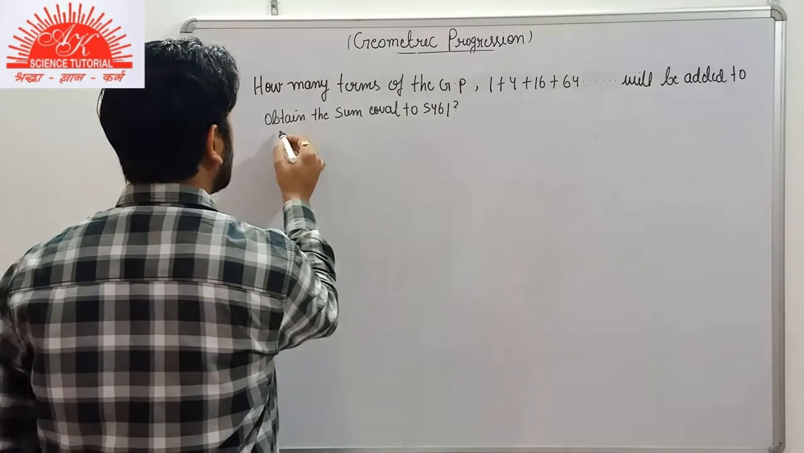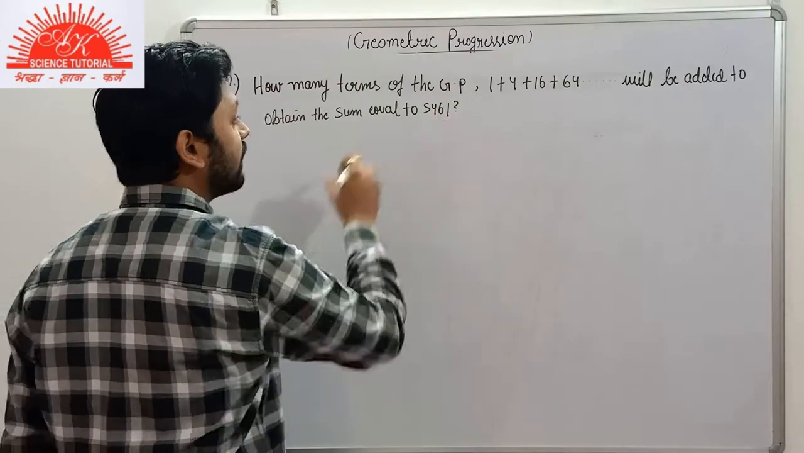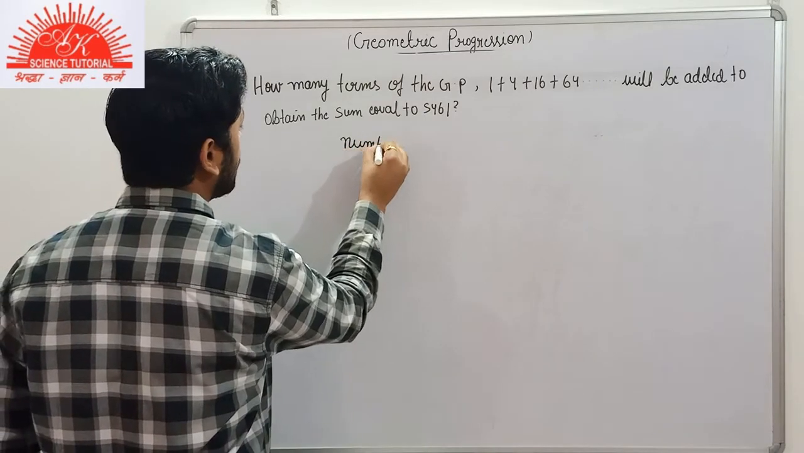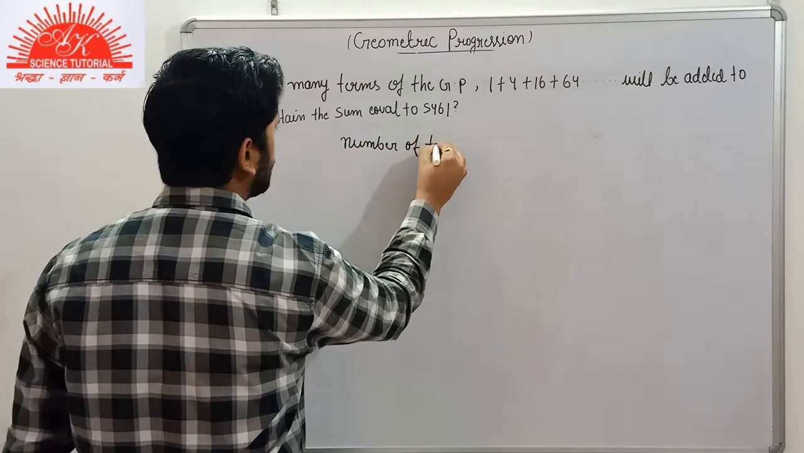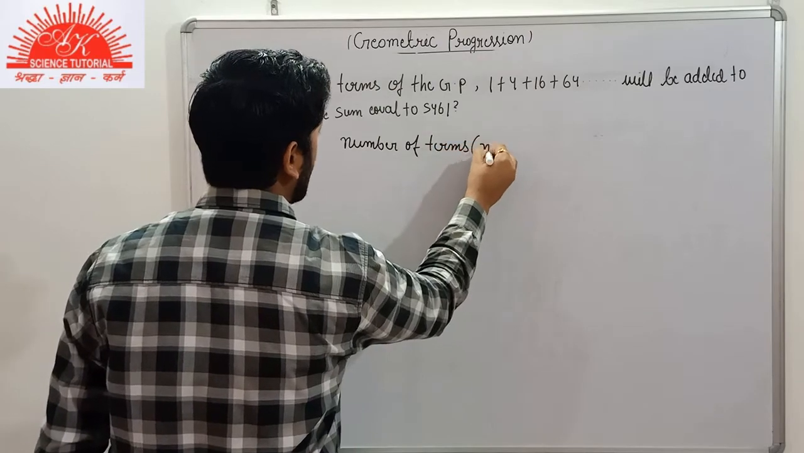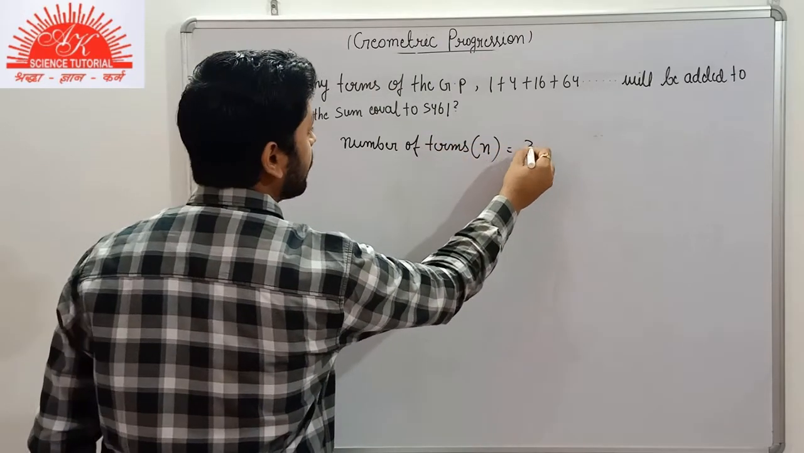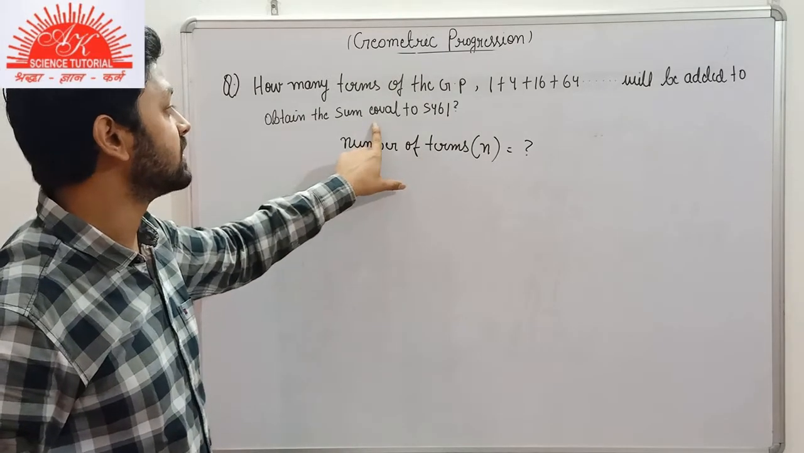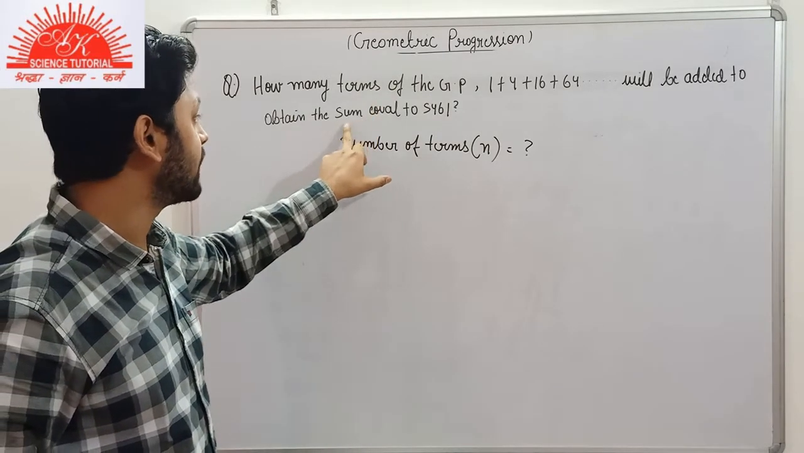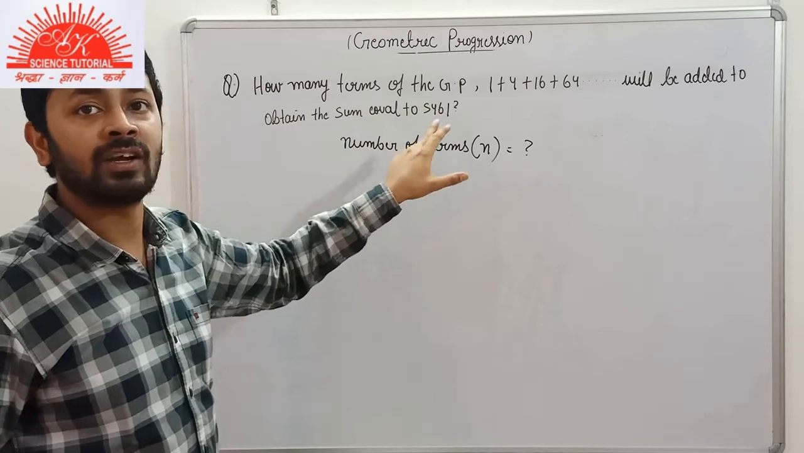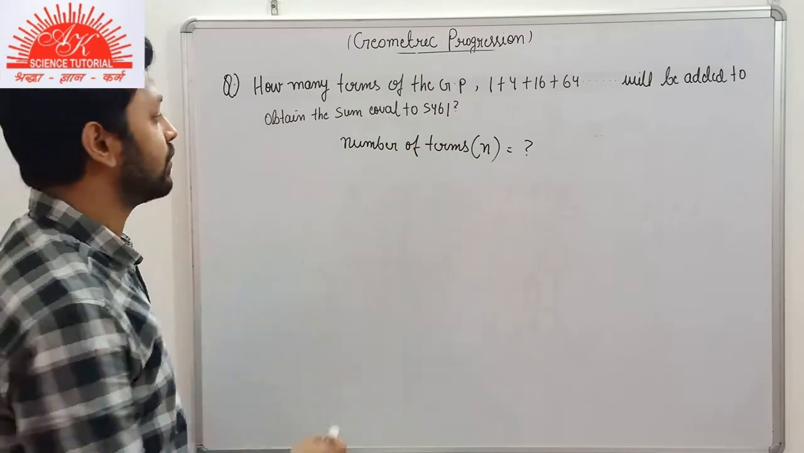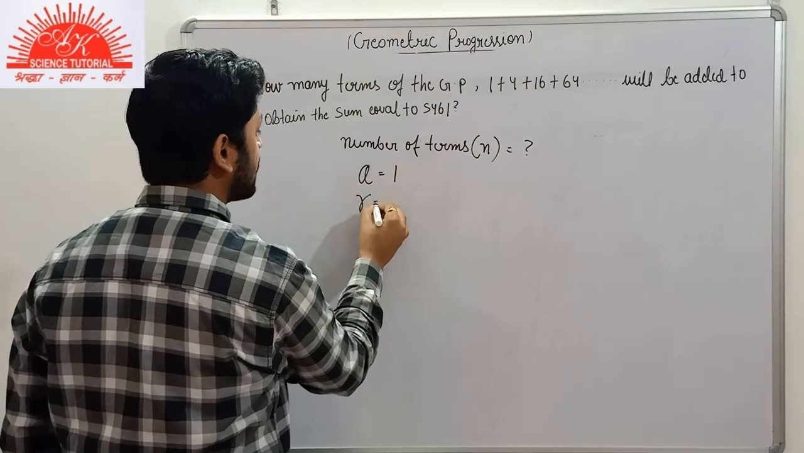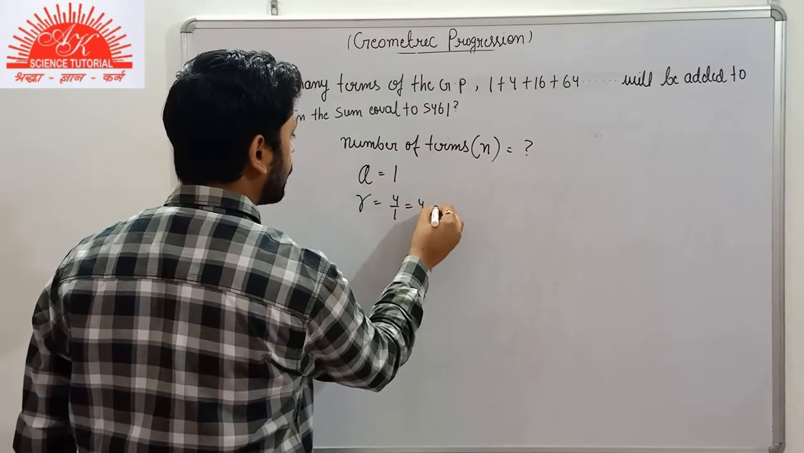We see that the sum is equal to 5461. What we have to find is the number of terms, that is n. We have to find the value of n here. Before we find the value of n, we have been given the sum of n terms of a GP. So firstly we look at the first term, a. The common ratio is 4 by 1, that is 4.